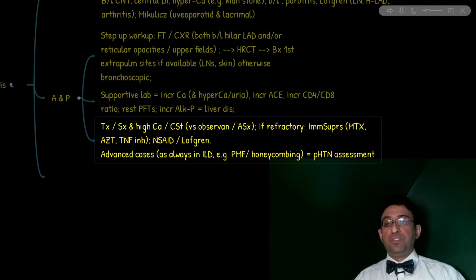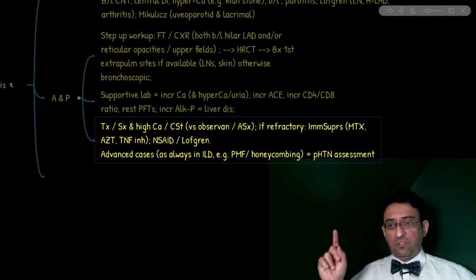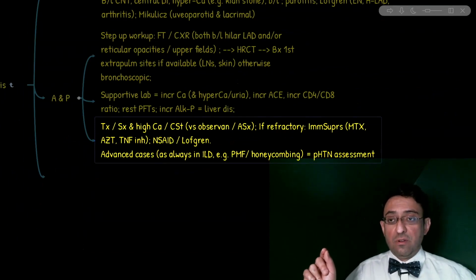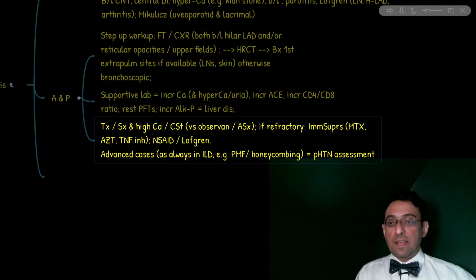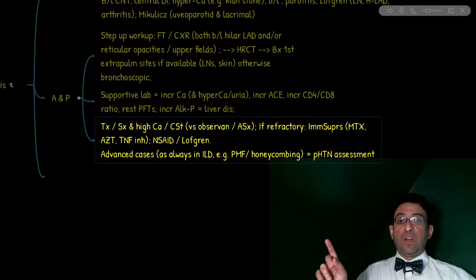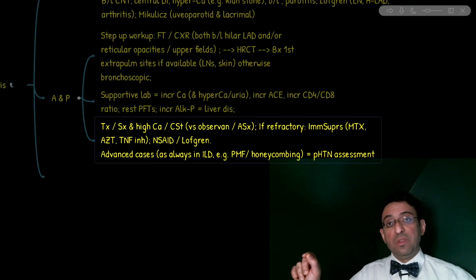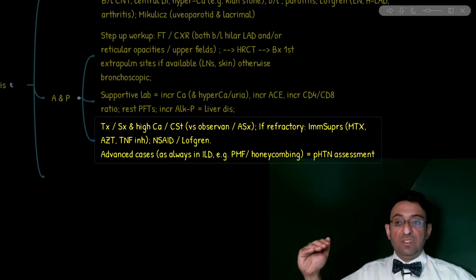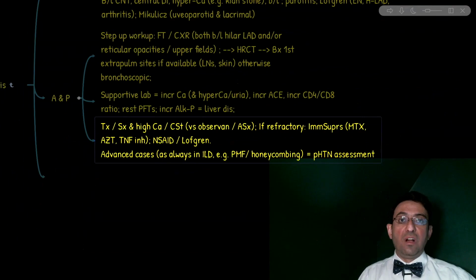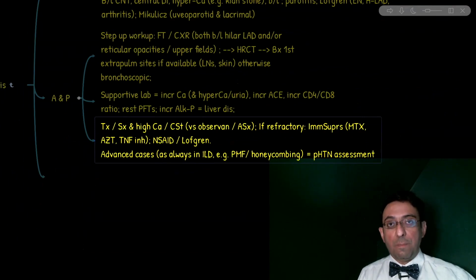True or false, an alternative for the management of hypercalcemia could be use of bisphosphonates. That's false. Even though we use bisphosphonate for the management of humoral hypercalcemia of the malignancy, corticosteroids alone suppressing the macrophage response would be enough for the management of granulomatous hypercalcemia.